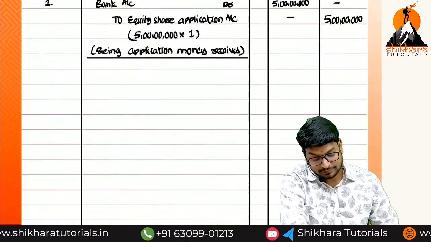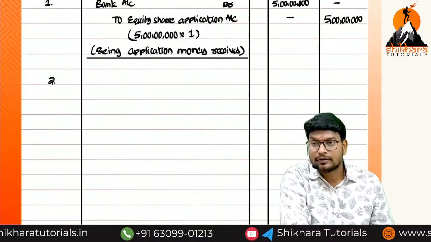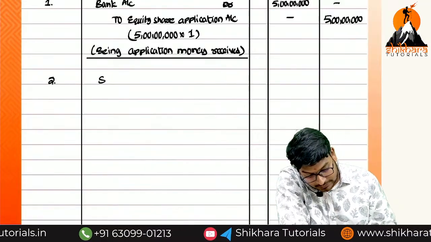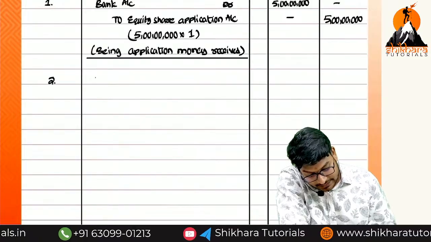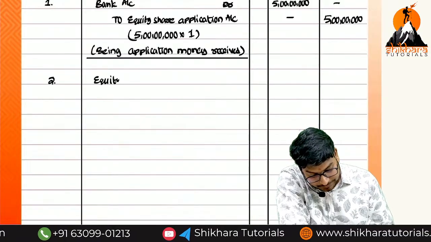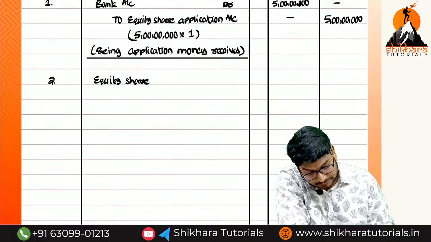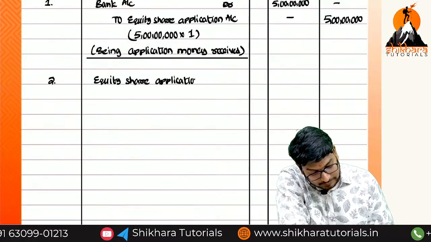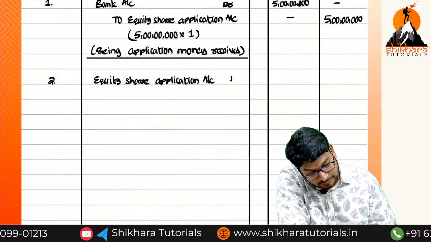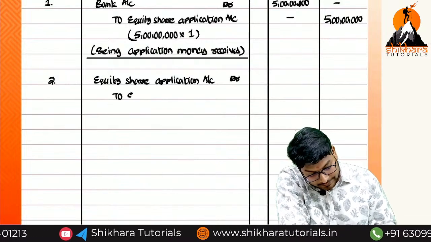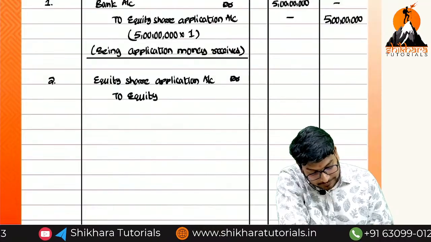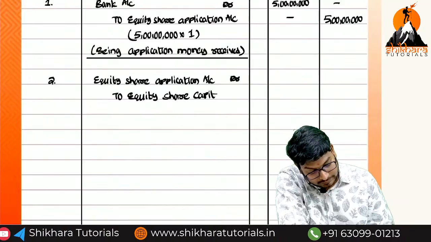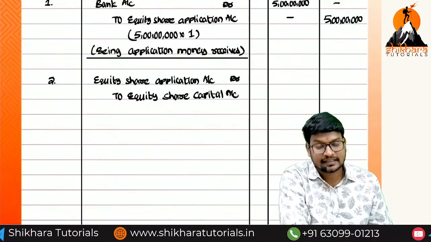So what is the next one? This amount we have to transfer to the share capital. What is the entry? Equity share application account debited to equity share capital account. The same amount or a different amount?